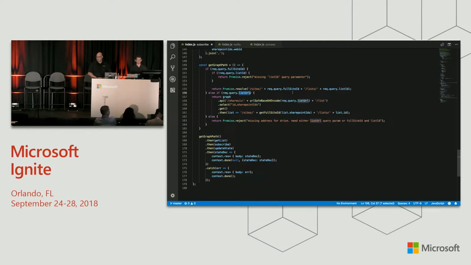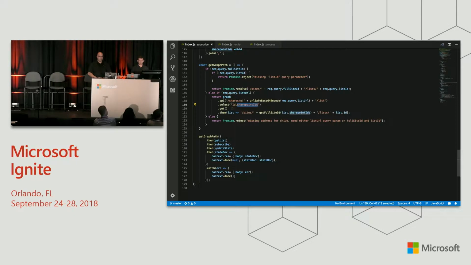Otherwise, if you pass in a URL, you can use the shares API, which can take in the raw URL, base64 encoded and made URL safe with a few transformations we document, /list to get the list representation of the thing that the URL is pointing to. Notice we're also selecting out the ID and the SharePoint IDs facet to get things like the site ID and the web ID and various other IDs that are useful for interoping with other SharePoint APIs.